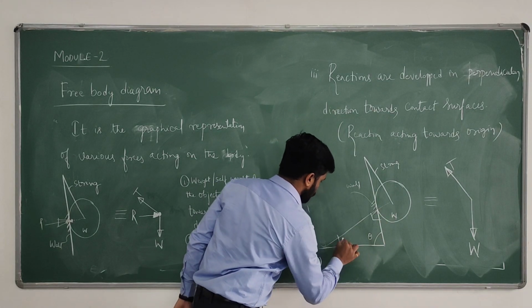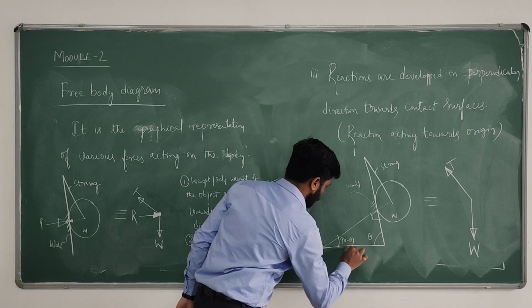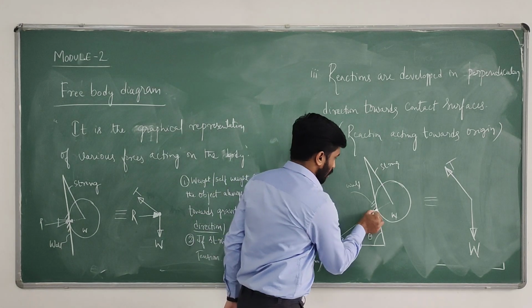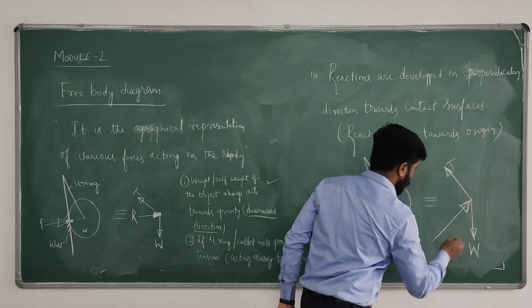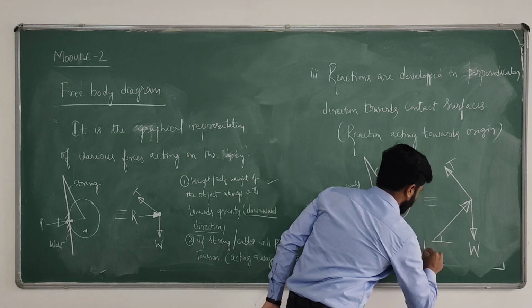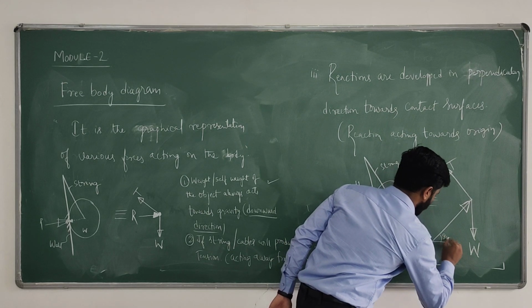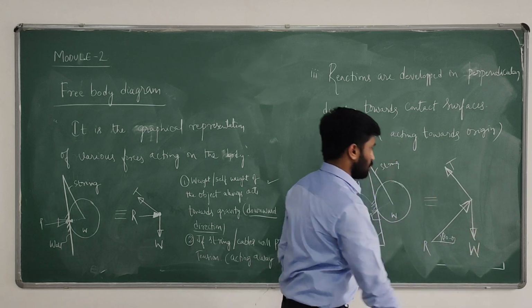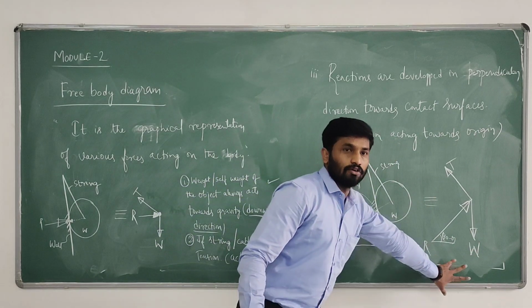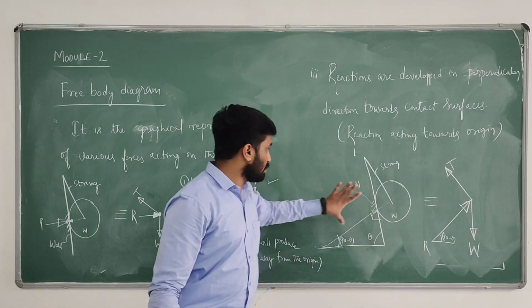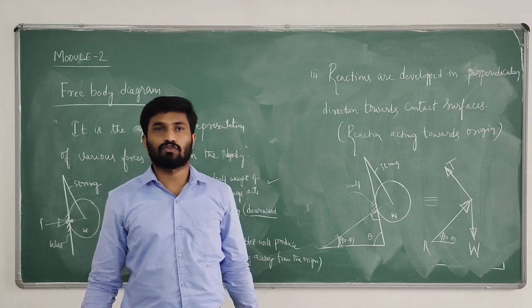This is 90 degrees, and this angle is 90 minus theta. So this is the reaction R, perpendicular to the surface. So this is the free body diagram for an inclined contact surface.